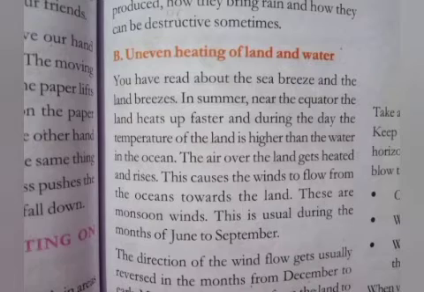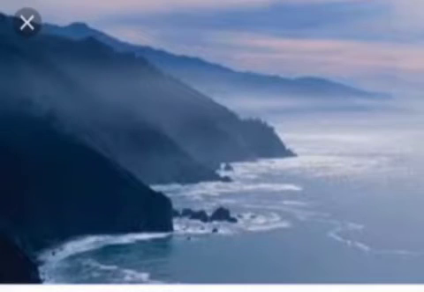Students, I think you observe in summer near the equator, land heats up faster and during the daytime the temperature of the land is higher than the water in the ocean. Equator near places like Australia. In summer, places near the equator heat up faster during the daytime compared to oceans, and the air over the land gets heated and rises. This causes wind to flow from ocean towards the land.